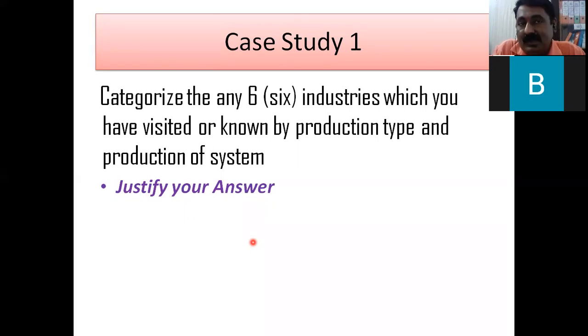Then people lifting the bags are separate, and people for material handling are separate. So it is not fully automated. It is mass type production, but automation is less and human interference is more. So I will categorize it as mass production.